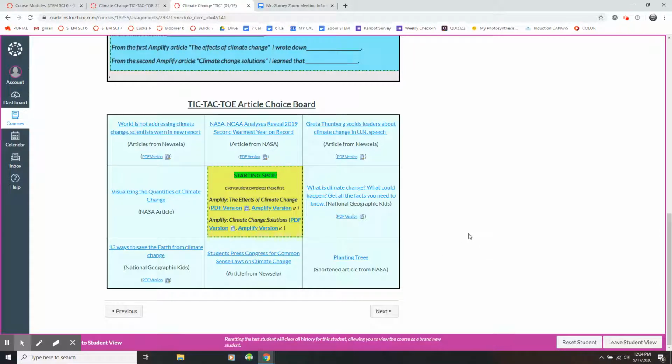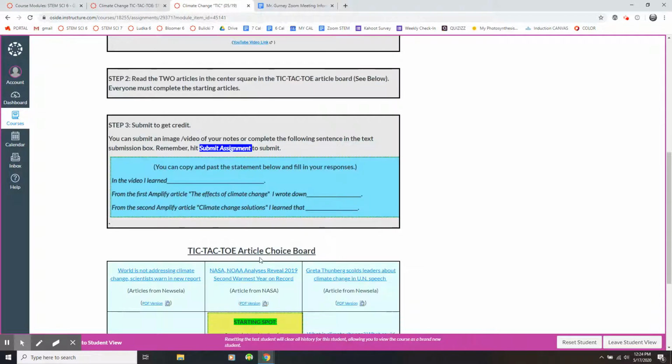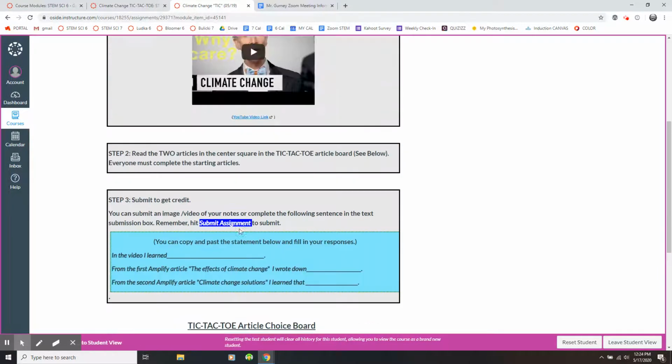Everyone's going to start at the same spot. So for the tick in tic-tac-toe, everyone's going to read the starting spot article. There's actually 2 articles in there, but they're both Amplify. Please read those and you'll take some notes on them. That's going to be for the first day.